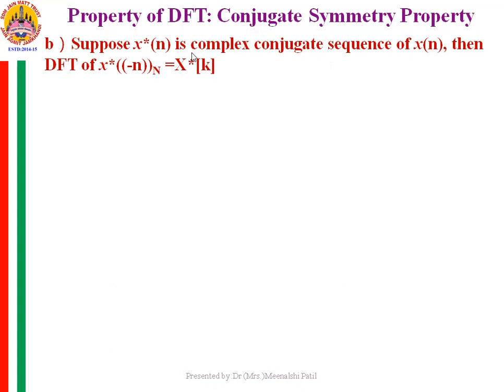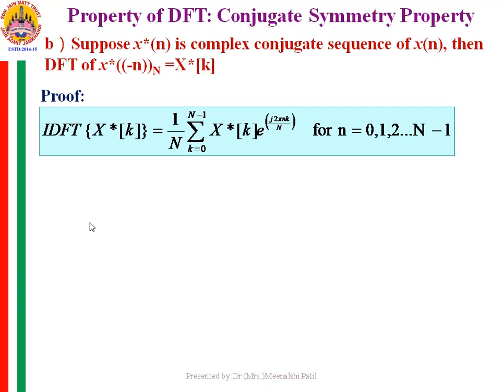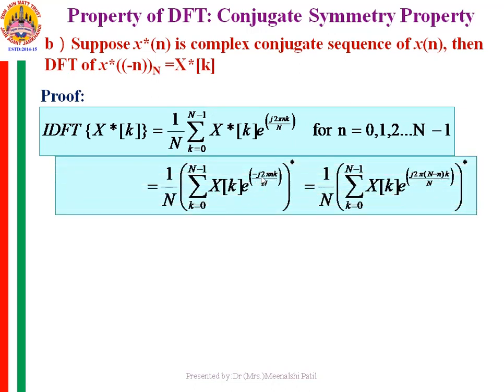Now suppose conjugate of x of n is a complex conjugate sequence of x of n, then the DFT of conjugate of x of minus n over modulo N is conjugate of x of k. Now to prove this property, let us make use of the IDFT expression. The IDFT expression says that the IDFT of conjugate of x of k is equal to 1 by N summation k from 0 to N minus 1 conjugate of x of k e raised to j 2 pi nk by N. Now if I want to take the conjugate of this entire equation, then it becomes e raised to minus j 2 pi nk by N, and conjugate of the entire equation.